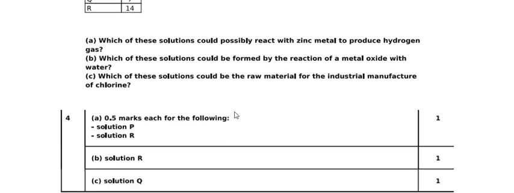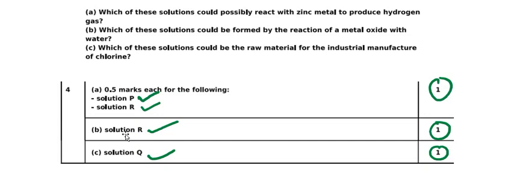Answer here for 1. Solution P and R, we get 1 mark. Solution R for B, you get 1 mark. Solution Q, you get 1 mark. Like this question, I have experienced it being asked by the CBSE board. So please carefully watch the video and revise it.